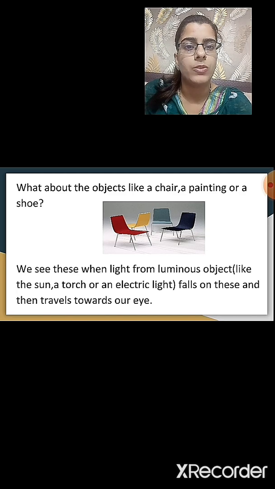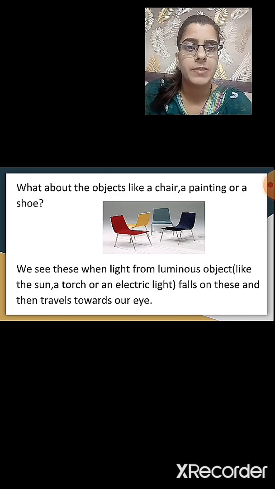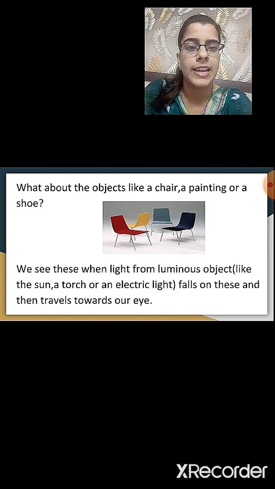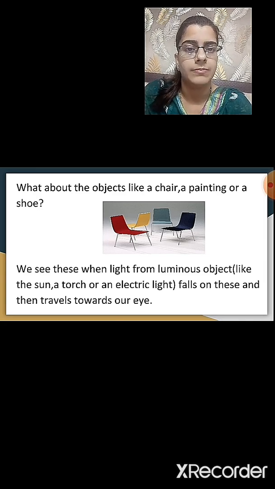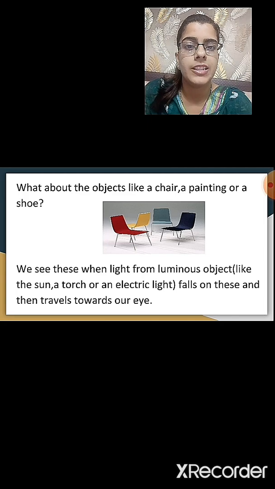Then what about objects like a chair, a painting or a shoe? These objects also are visible to us. So are they luminous objects? We see these when light from a luminous object like the sun, a torch or an electric light falls on these and travels towards our eye. We are able to see the chair, the painting or shoe or any other object that is present around us.